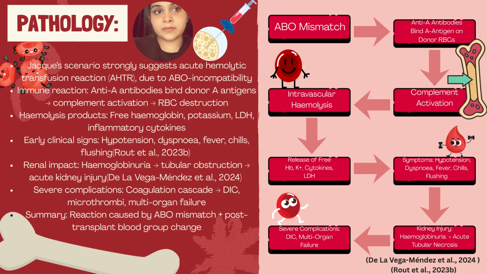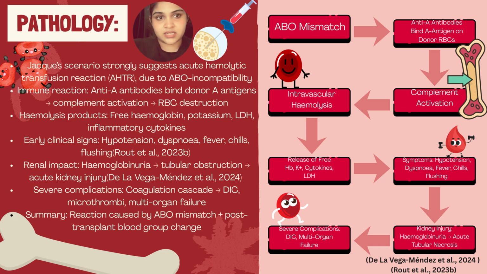This slide explains the pathology behind the patient's condition, which is most consistent with an acute hemolytic transfusion reaction caused by an ABO mismatch. In this situation, the patient's A antibodies recognize and bind to A antigens on the donor red blood cells. This immediately activates the complement system, leading to rapid intravascular hemolysis. As the red cells break apart, they release free hemoglobin, potassium, LDH, and inflammatory cytokines, which contribute to early symptoms like hypotension, dyspnea, fever, chills, and flushing.